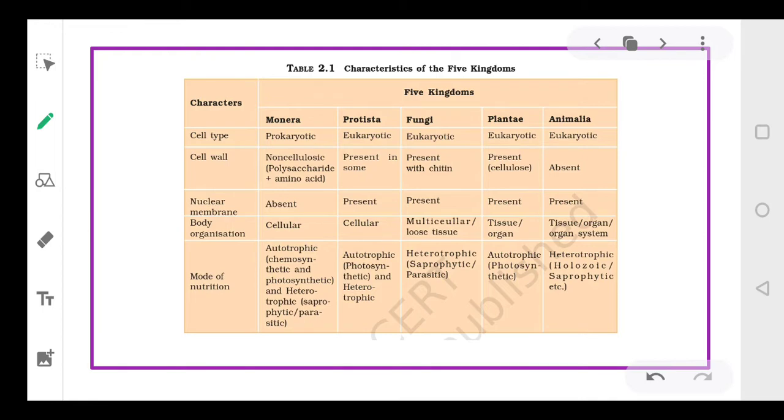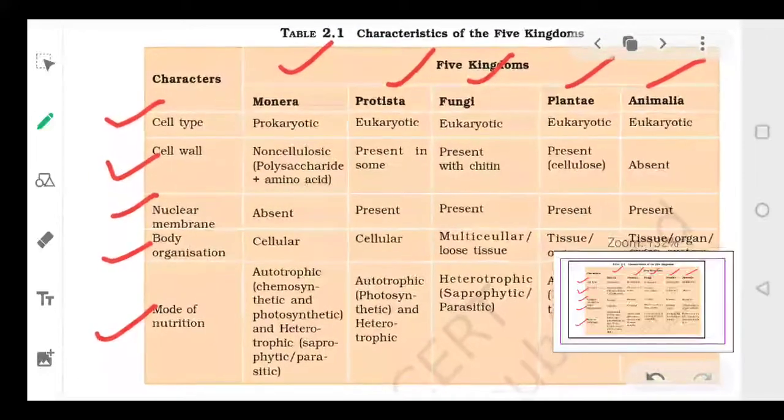So let's come to the 5 kingdoms: Monera, Protista, Fungi, Plantae, and Animalia. Let's study the characteristics. Now he has used the cell type, whether it is prokaryotic or eukaryotic, whether the cell wall is present or absent, the nuclear membrane, body organization, whether unicellular or multicellular, and mode of nutrition, autotrophic or heterotrophic. So we will study the characteristics of each kingdom.